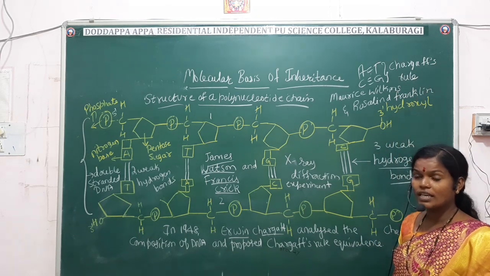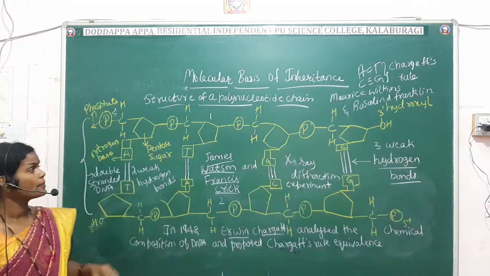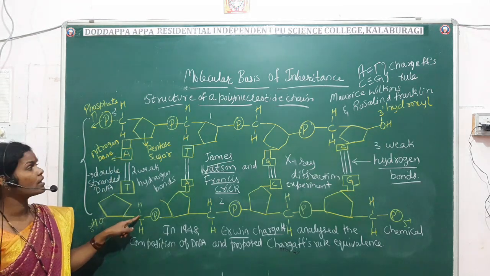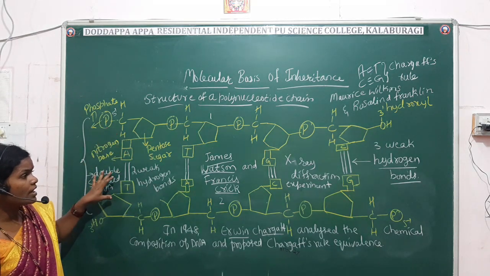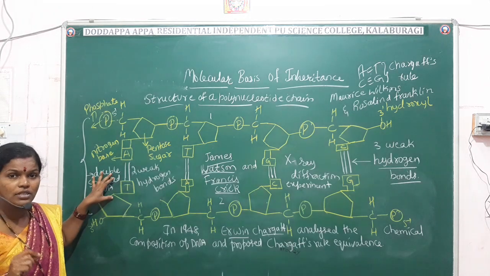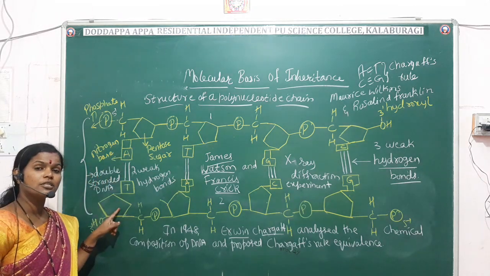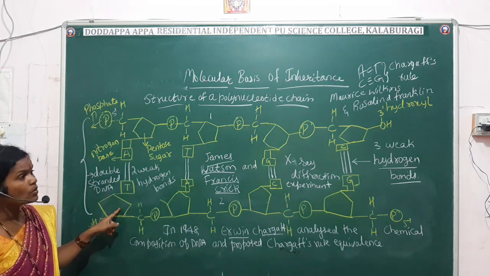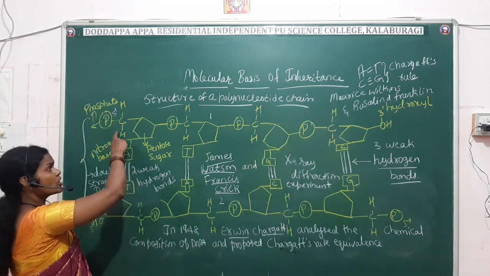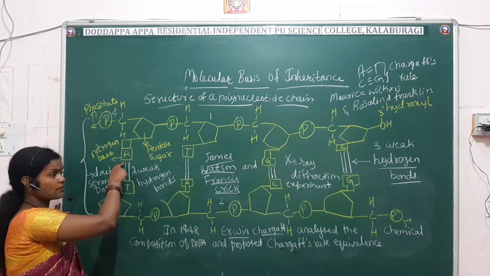Once again I'll repeat, students, please listen carefully. It is the chemical structure of the DNA. The DNA has 2 strands, or we can say double-stranded DNA. See here, the phosphate group is there, the pentose sugar is there, the nitrogen base is there.